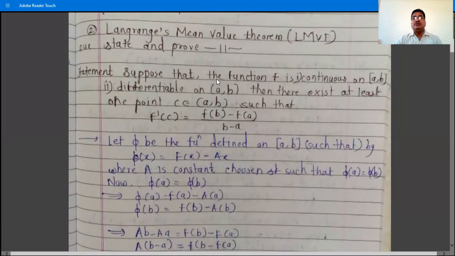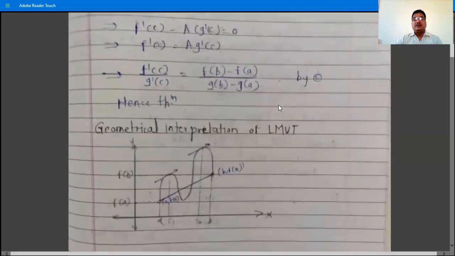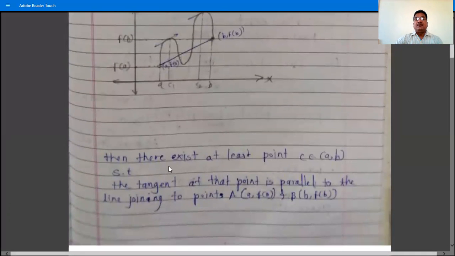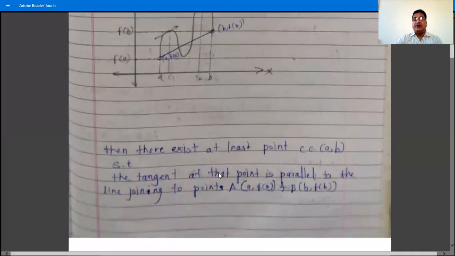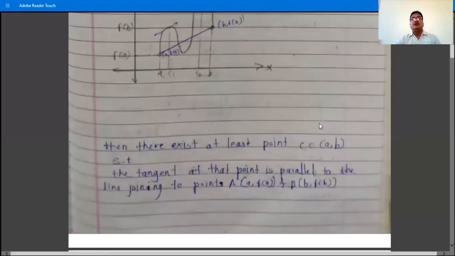Geometrically, Lagrange's mean value theorem states that the function f is, number 1, continuous on the closed interval [a, b], number 2, differentiable on the open interval (a, b). Then there exists at least one point c belonging to the open interval (a, b) such that the tangent at that point is parallel to the line joining these two points, a f of a, that is capital A, and capital B, b f of b.